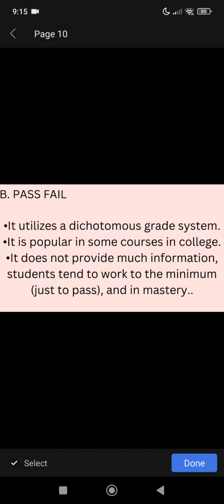Pass-fail. This utilizes a dichotomous grade system. It is popular in some courses in college. It does not provide much information. Students tend to work to the minimum just to pass.